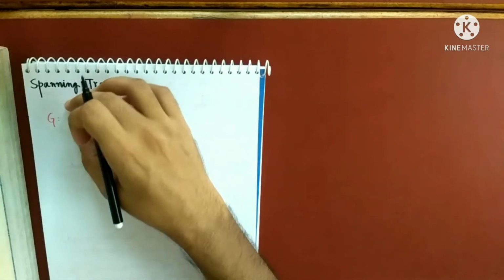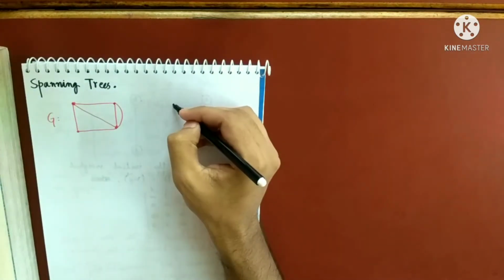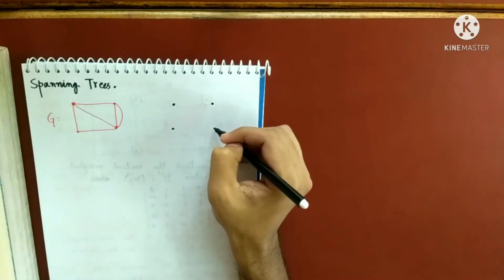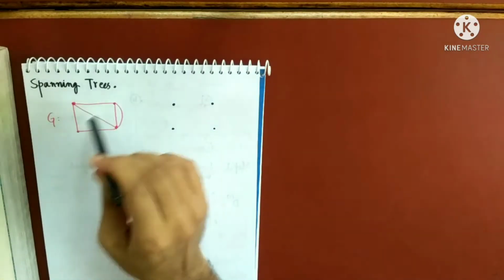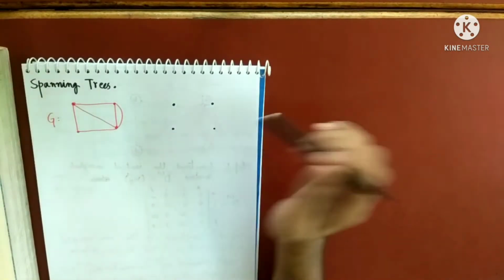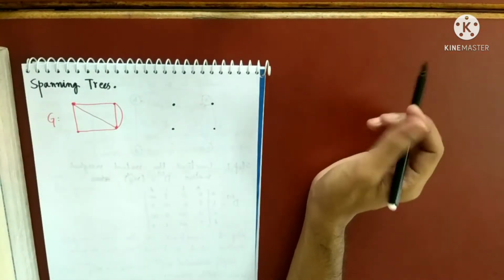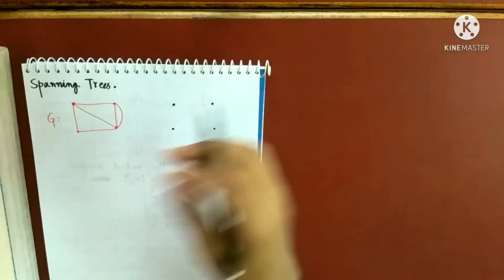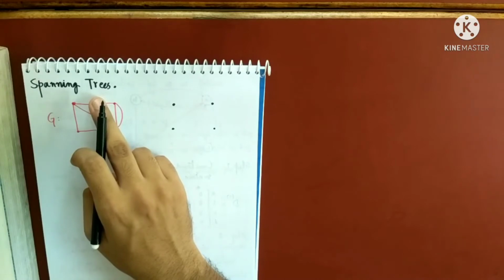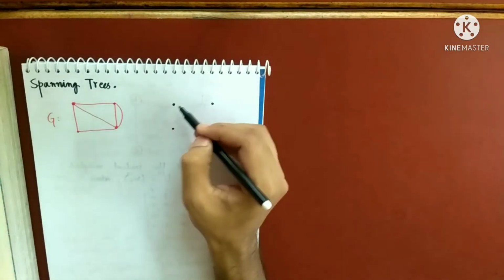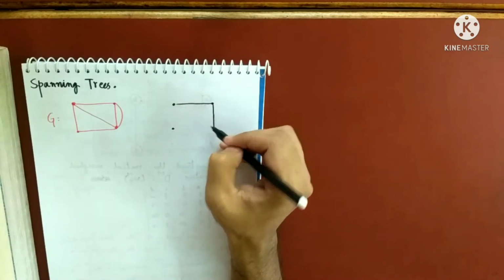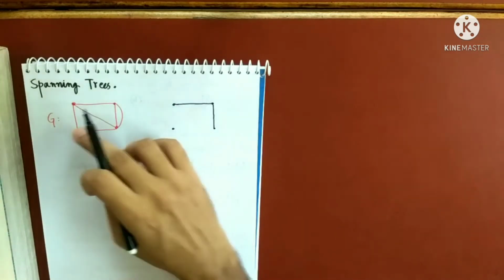That means you draw a subgraph of this which has the same number of vertices. Because G has 4 vertices, you take 4 vertices and draw a tree using the 4 vertices and using these edges only. If I take this edge, you cannot take this one because this is not present here.